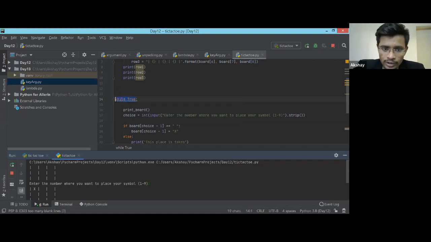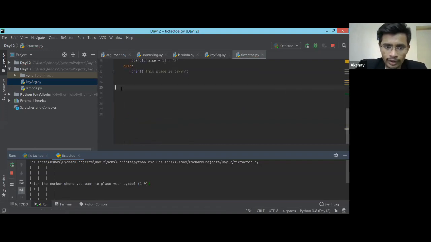So I'm removing this from here, and it will be a move, and I don't know yet what the icon will be that comes over here. I'm defining a function, and I'll call this function somewhere here in the while loop. So while true, I'm calling my function with the name move. Here first it will be the first person, and then the chance will be of the second person. My second person will be O, and he will play the game, right?